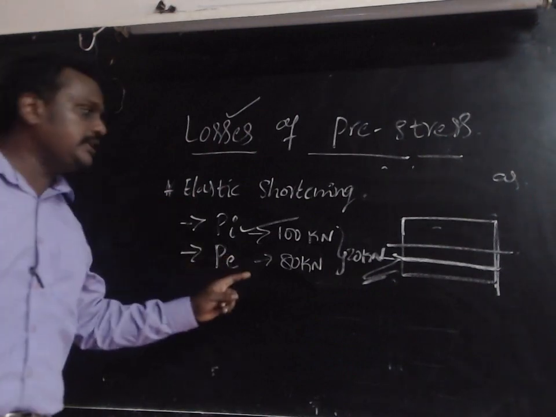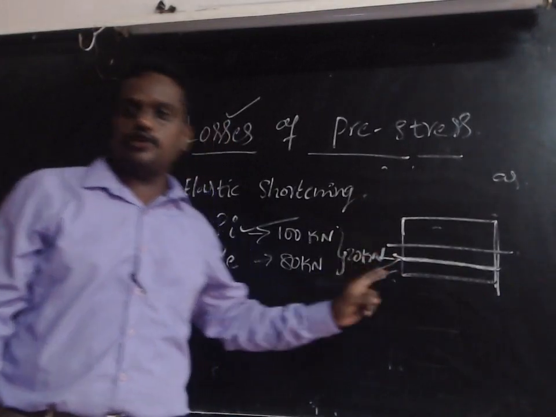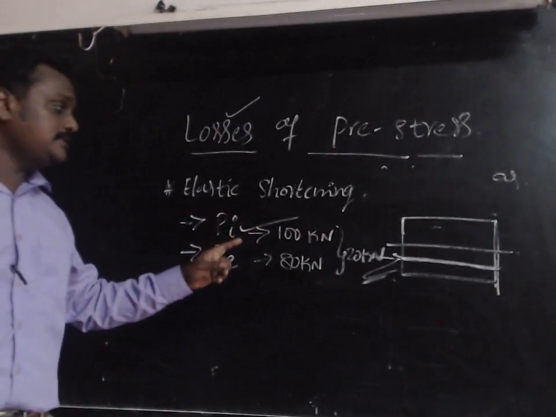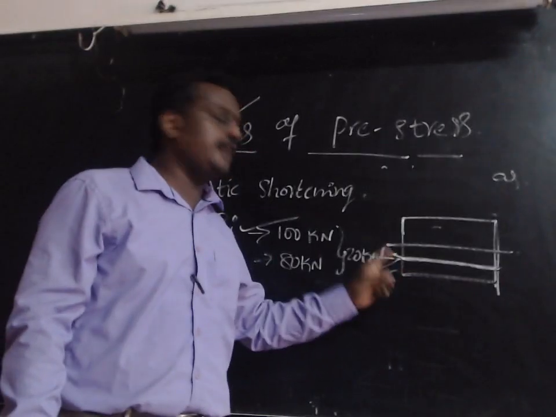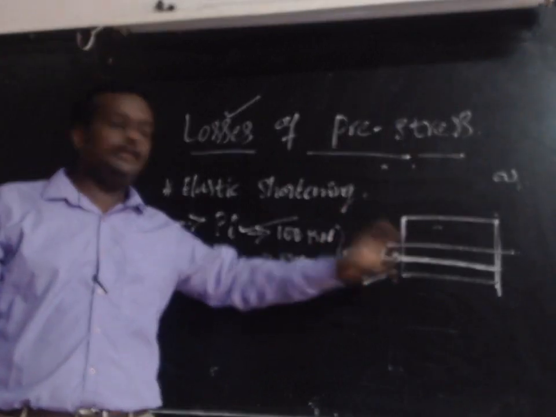And one more thing we can remember: in the post-tension method it is also one of the losses, but it takes place when we apply the stress to the steel individually.